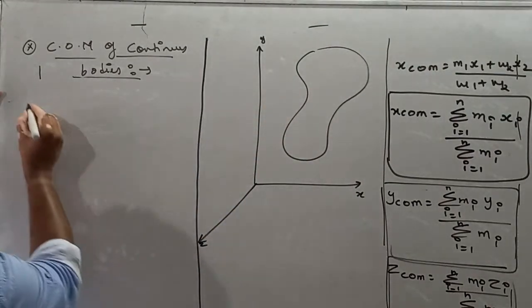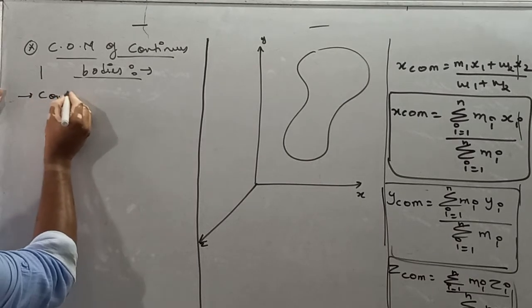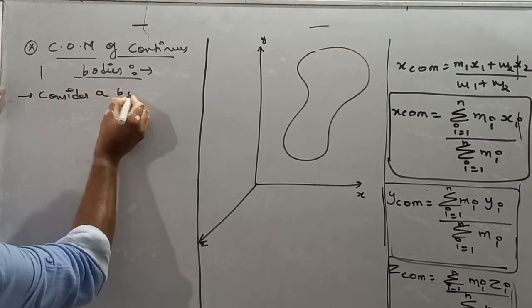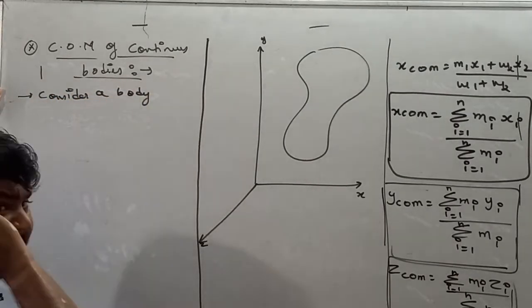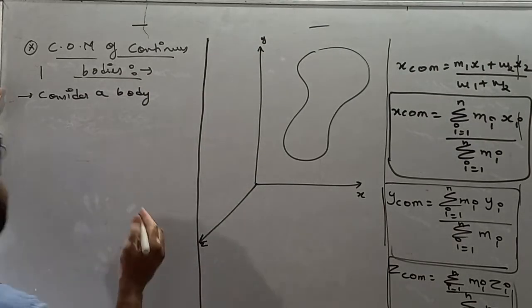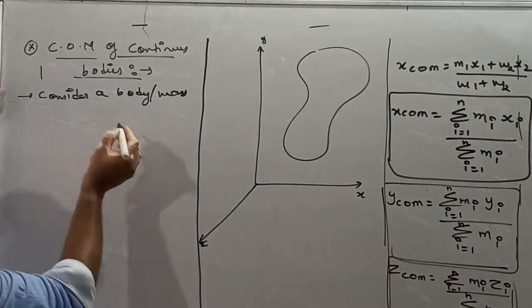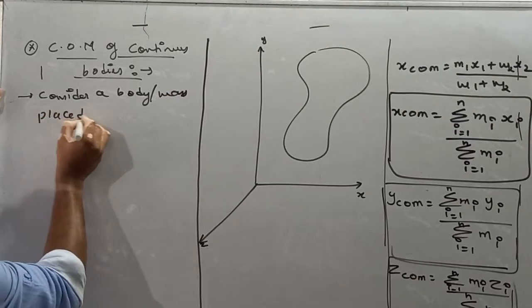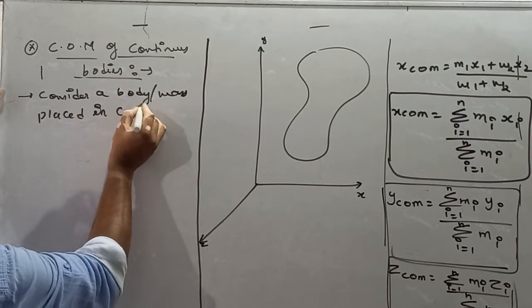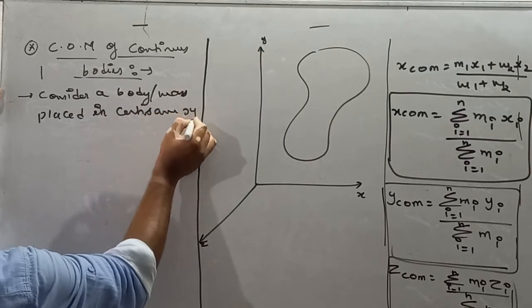So I'll write here, consider a body, basically a continuous body, or we can say continuous mass, placed in a Cartesian system.